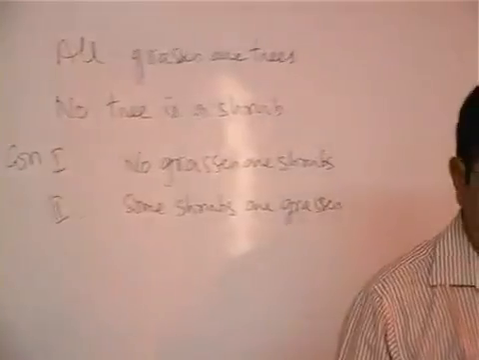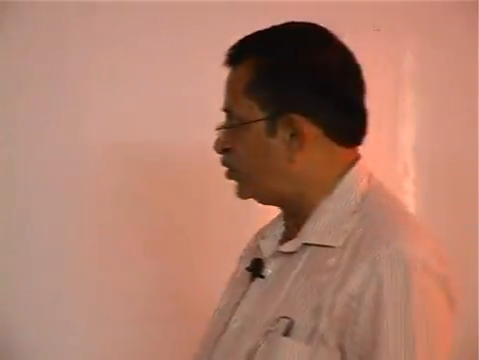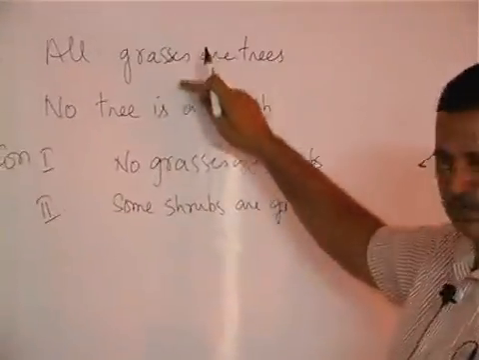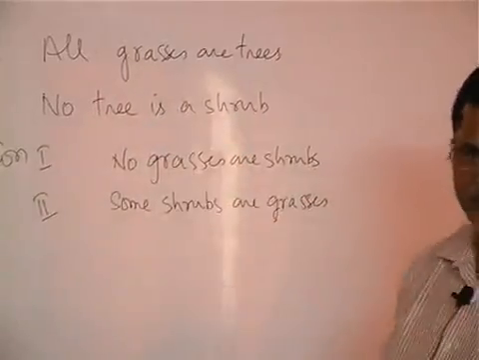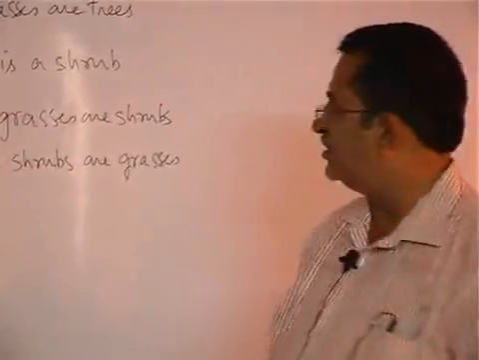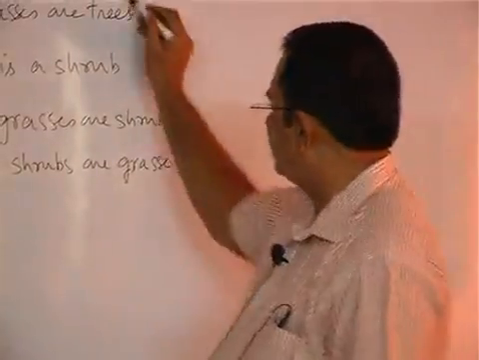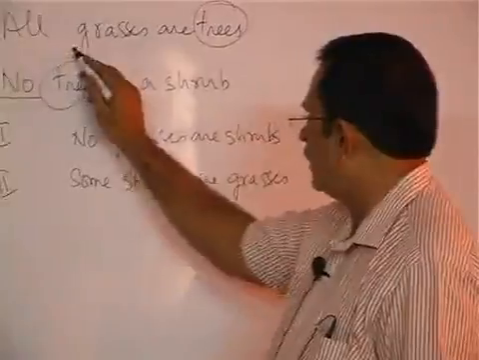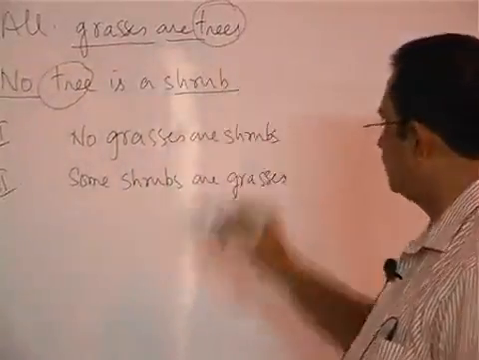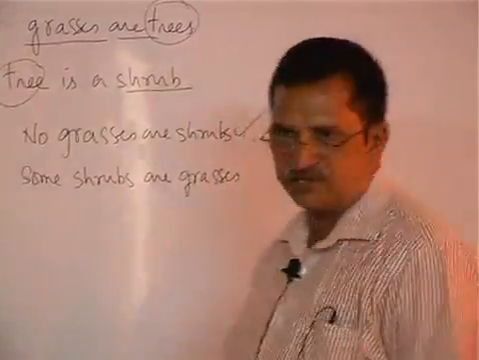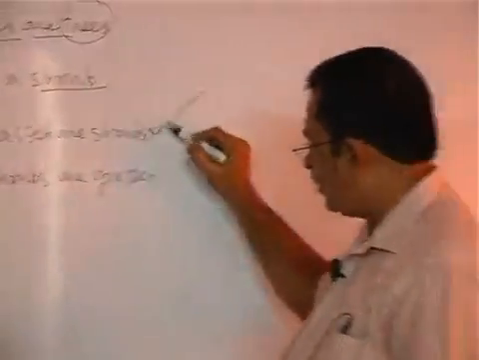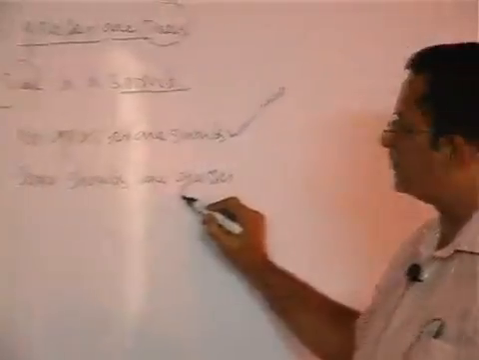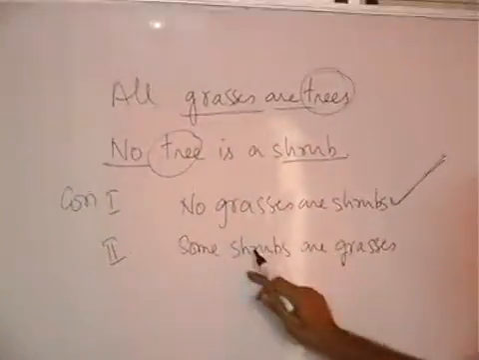If one of the premises is negative, the conclusion must be negative. This and this is negative means conclusion negative. Usually how we follow is, for direct conclusion, what is the middle term? Trees. One is negative, so no grasses are shrubs. No grass is a shrub follows. If this is following, automatically will this follow or not? This is different and this is different.